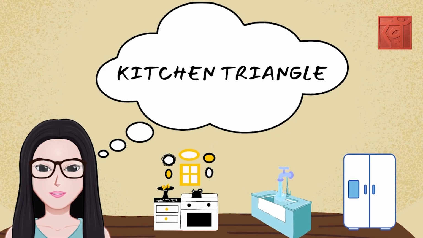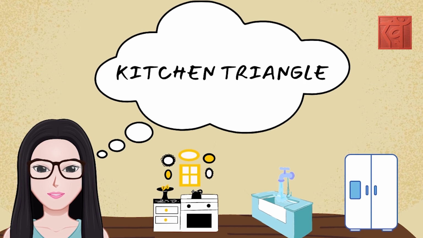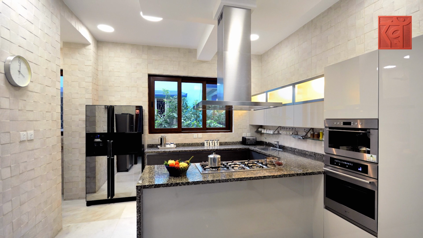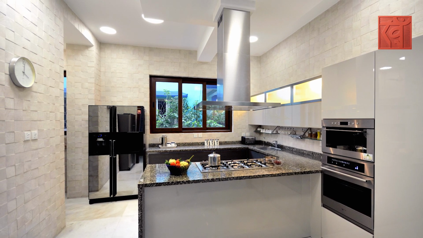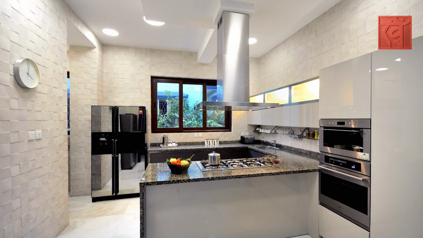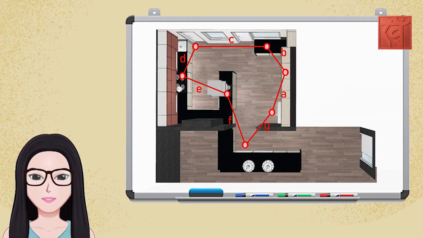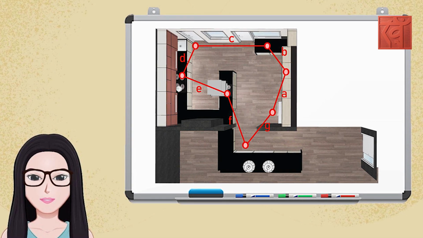Now, the way we live and use our kitchens has moved on, not to mention the many appliances that have been added to our kitchen. So we need to integrate this into our kitchen triangle into a new model for designing our kitchens. The kitchen triangle is still valid. After all, we still have a cooking surface, sink and refrigerator, but we also have separate ovens, microwave ovens, dishwashers, recycling, more appliances. So the kitchen triangle has now expanded into something bigger, like a kitchen polygon.